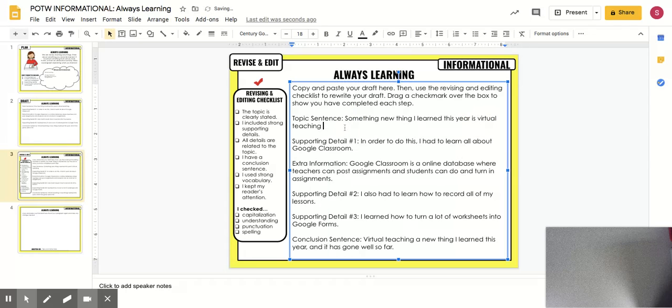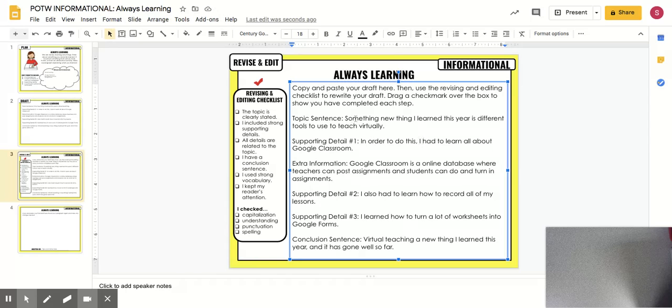But in general, I'm talking about tools down here in order to do virtual teaching. So maybe I want to talk about the tools that I use instead of just virtual teaching in general. Something new I learned this year is different tools to use to teach virtually. Okay, and then in order to do this, I had to learn all about Google Classroom.